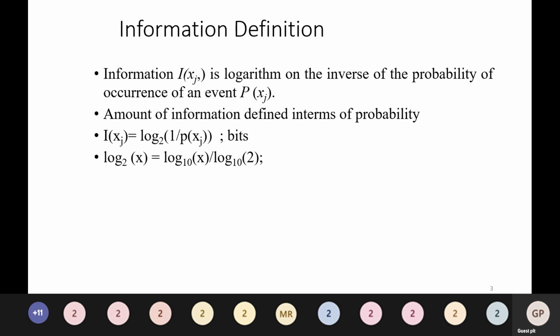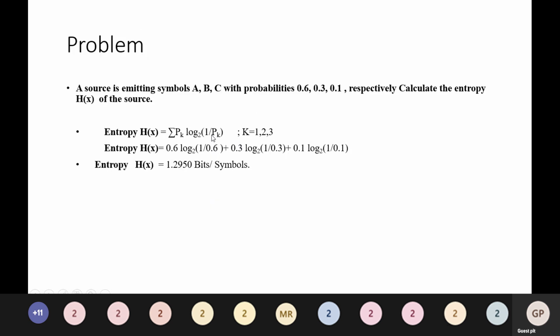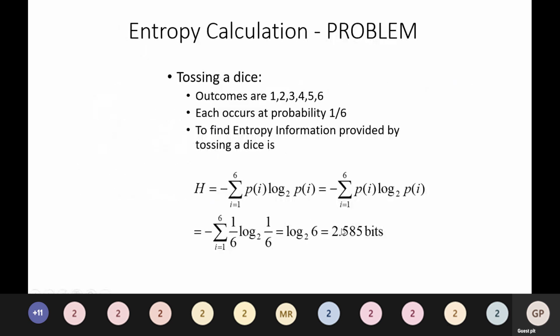Log base 2 of x can be used to calculate this. Okay, we'll be getting the answer as 2.585 bits.